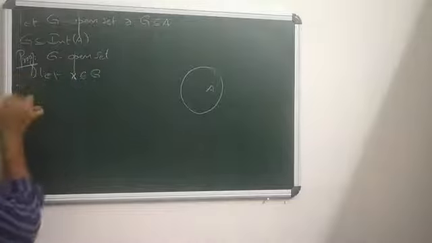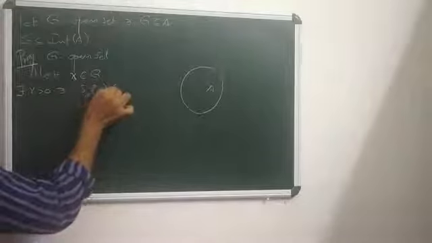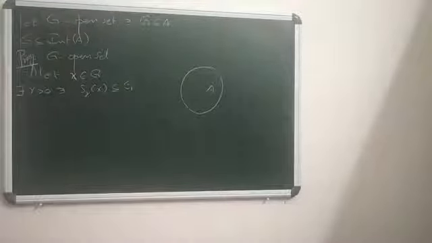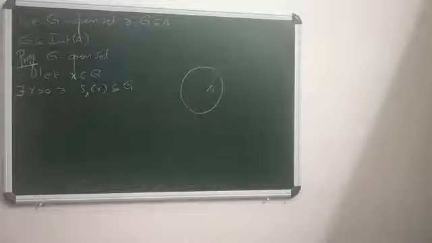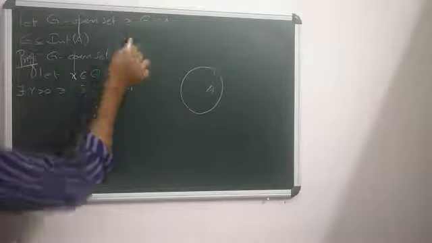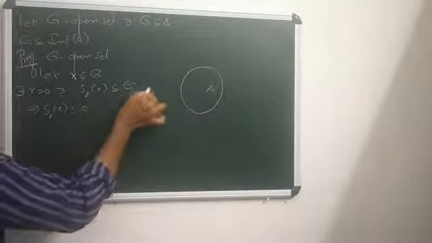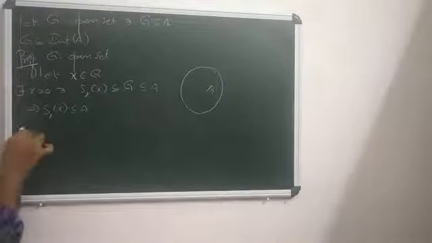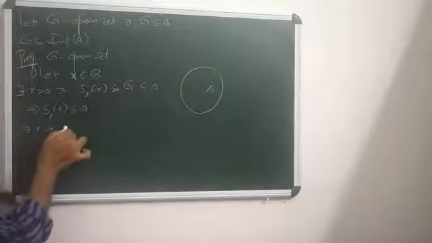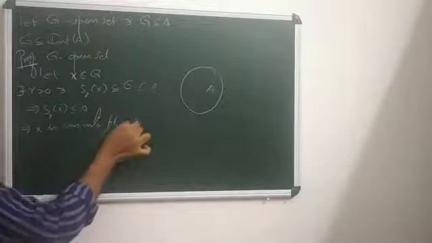Since G is an open set, there exists some r greater than 0 such that S_r(x) is a part of G. Why? Since G is open, there exists an open ball, open sphere, such that S_r(x) is a part of G. But G is a part of A, so S_r(x) is a part of A. S_r(x) is a part of A means x is an interior point of A.